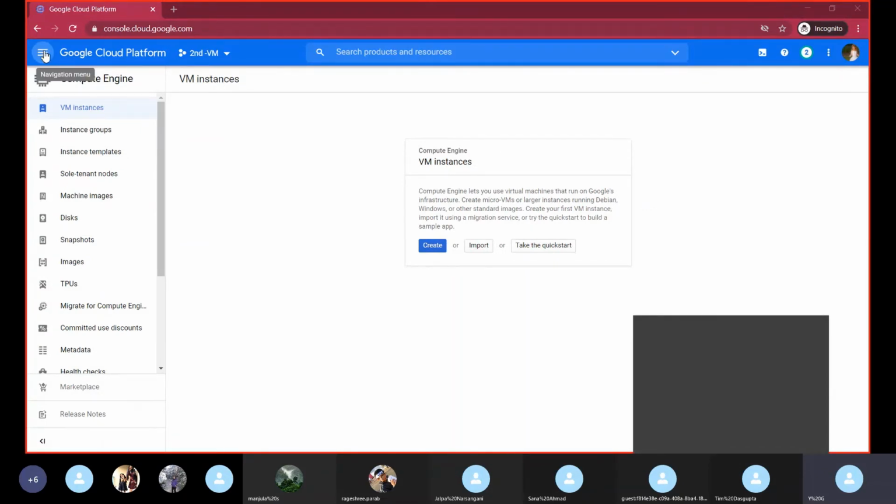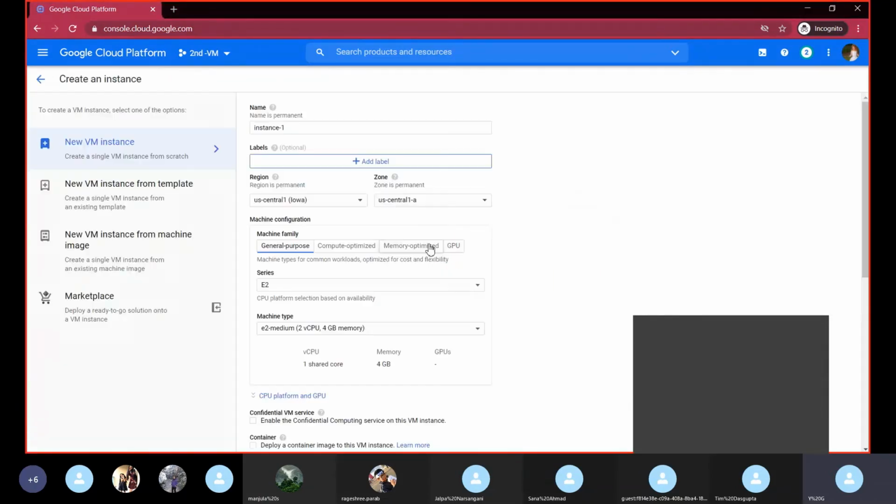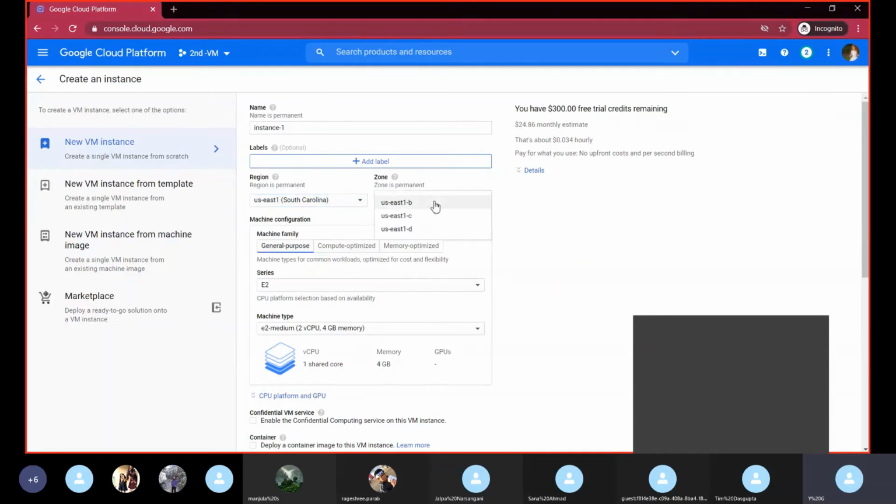From the console, we choose the Compute Engine. From there, we choose the VM instance. And now it is giving us the option to create. Okay, we are going to give the naming, like I'm keeping the instance one. From there, we need to choose the region. I'm choosing South Carolina because it is near to me, and also the zone.